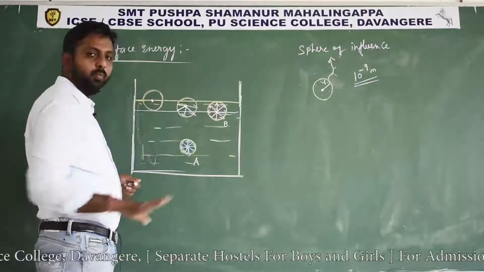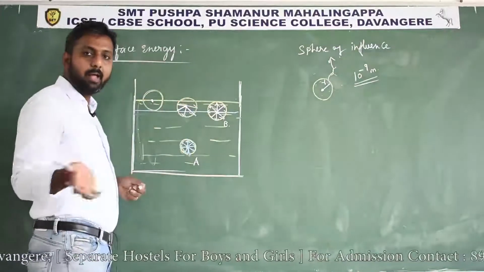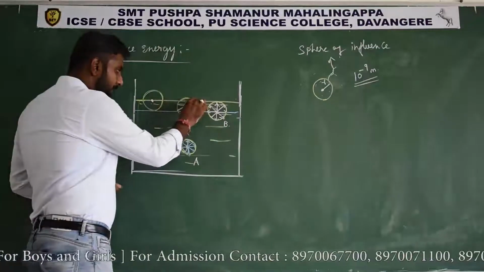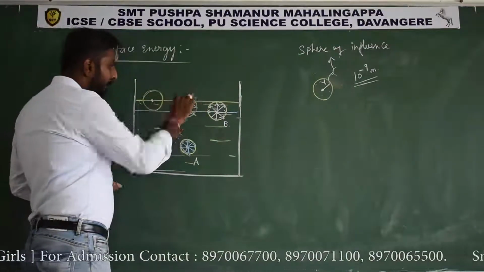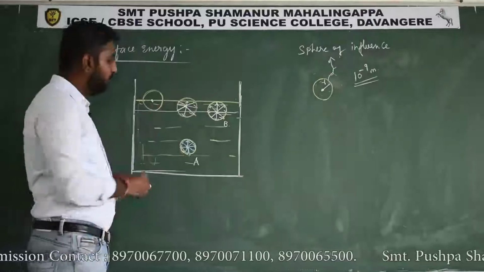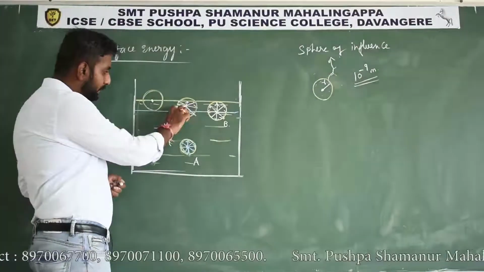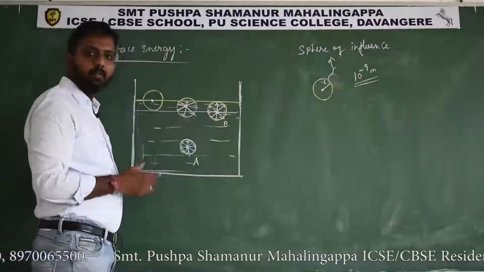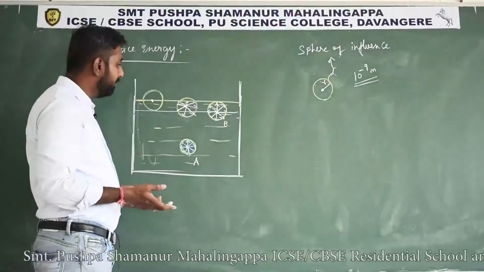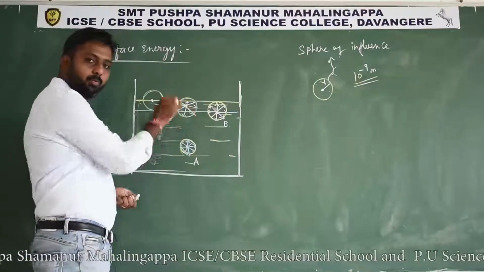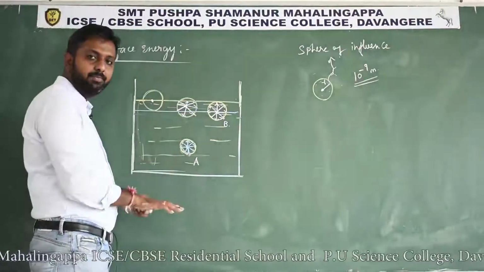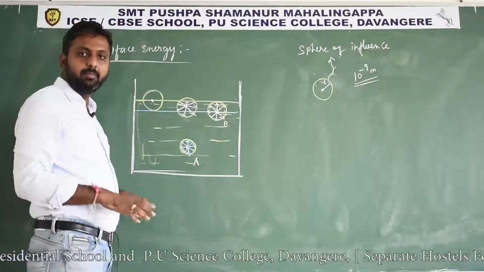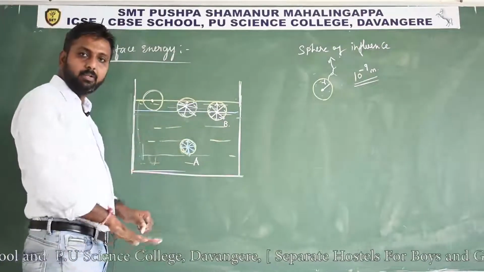Hence the upward force is less compared to the downward. If you divide this into two equal parts, water molecules are more in the lower half and less in the upper half, hence more force of attraction is downward.